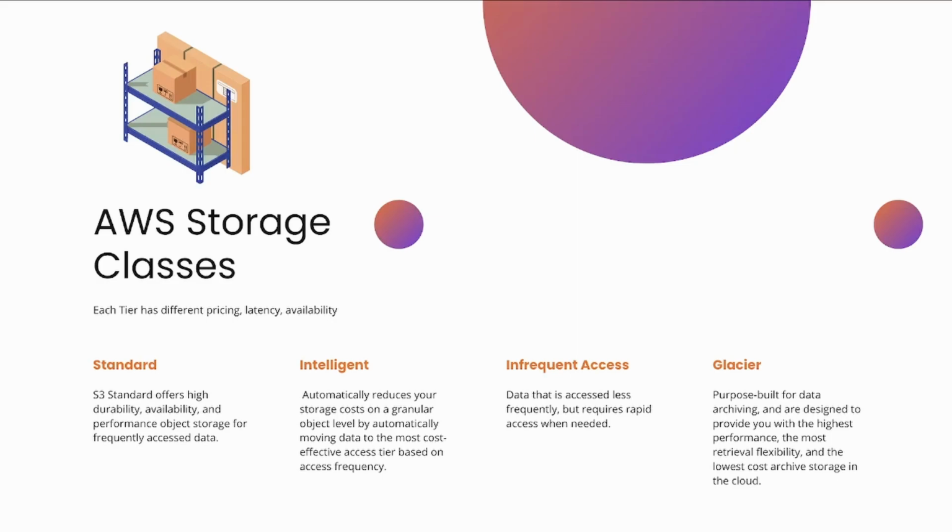And then there's Glacier. Glacier is for data that we want to just store away, right? We don't need it as often. We're going to archive it. We're going to put it somewhere just to be held. But when we need to get it, it may be a little bit slower than the other storage classes, but it's there, right? So this is usually the cheaper one because we're just storing it away. We're not really using it as often. Data is just being archived a little bit, but it's still there. And this is perfect for people who don't need their data as fast as the other storage classes. So they're broken up into four different storage classes based on criteria needs.